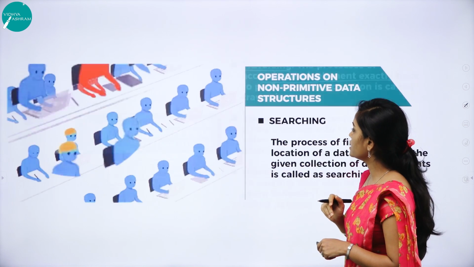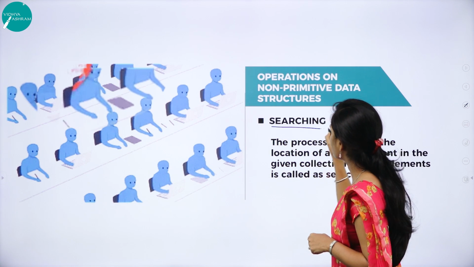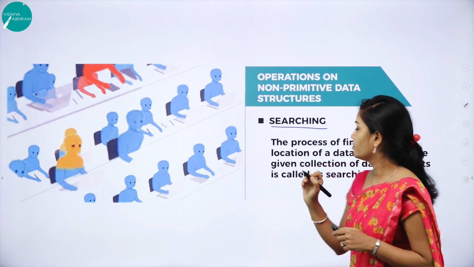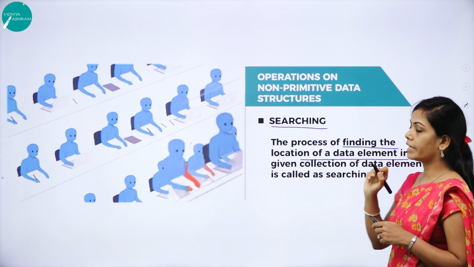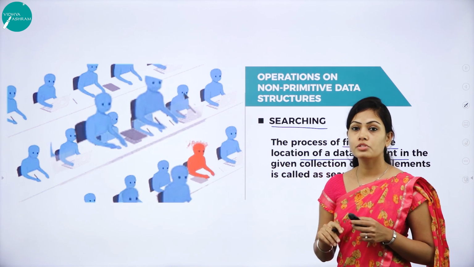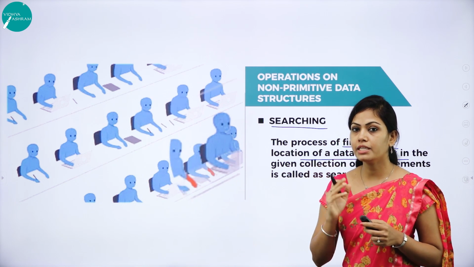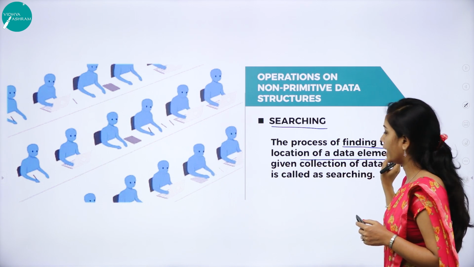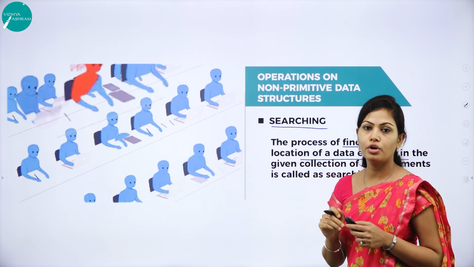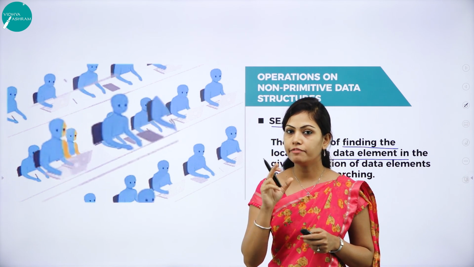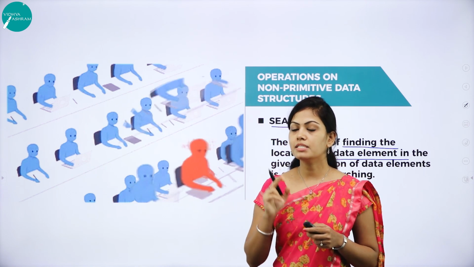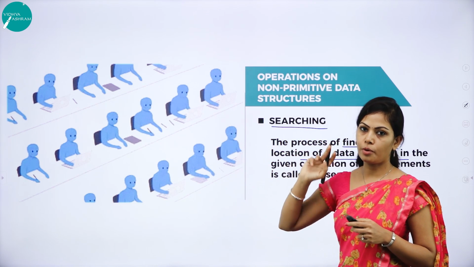Next operation is searching. What is searching? The process of finding the location of a data element in the given collection of data. Suppose you want to search a particular data in the given list of elements. In that case, we can go for searching operations.